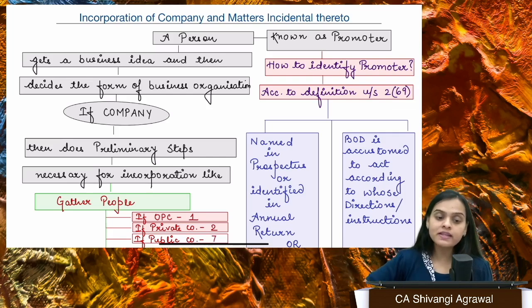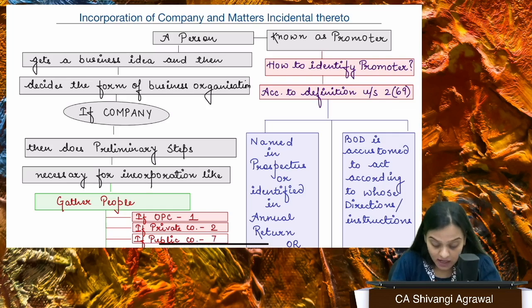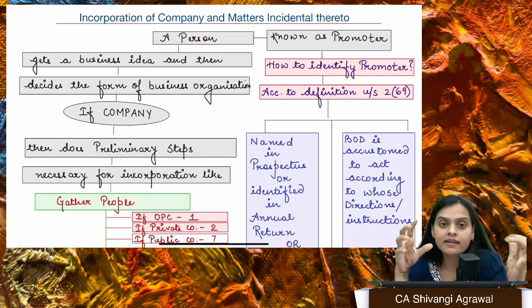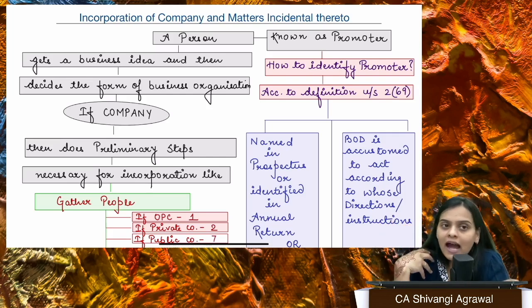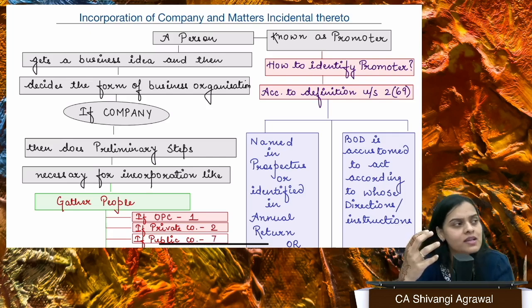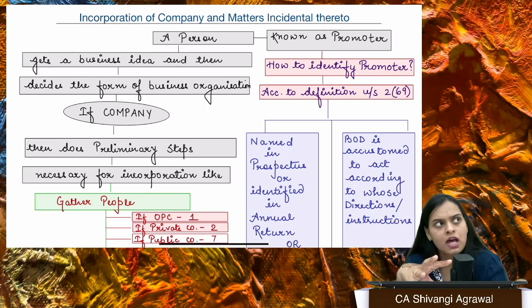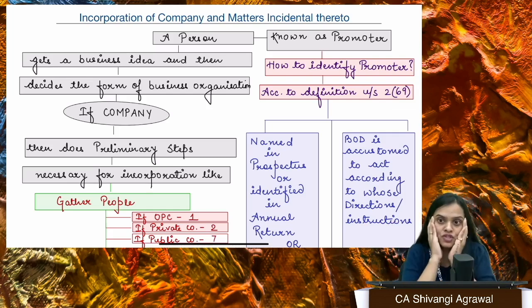Now we'll start with the entire process. These are some basics which are given in section number 3. Okay, so you need to have some basic idea about the promoter also. Who is a promoter? See, if I want to form a company, I am a person who gets the idea. Okay, I want to start a factory and I want to form a private company. So I'll be needing 1 more person. So 2 persons, maybe we can start a company. Now I have just this basic idea.